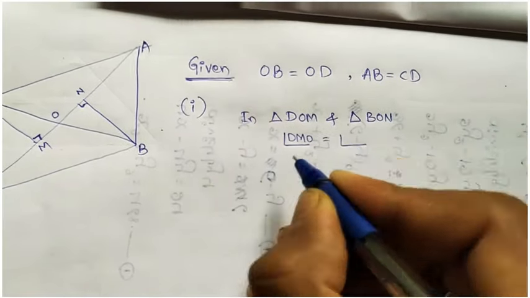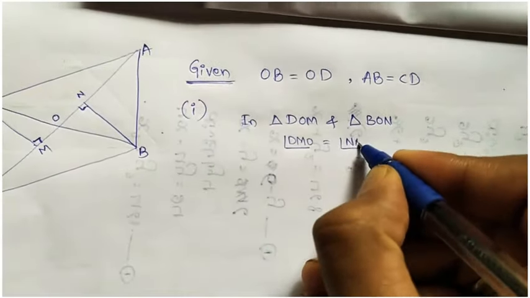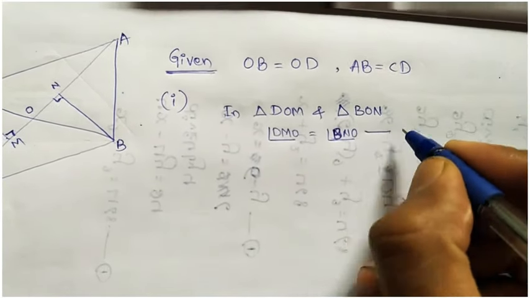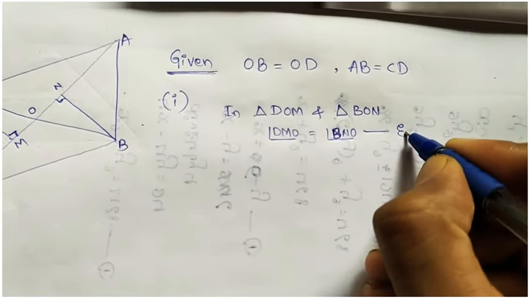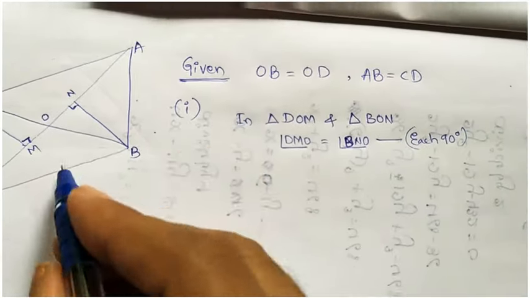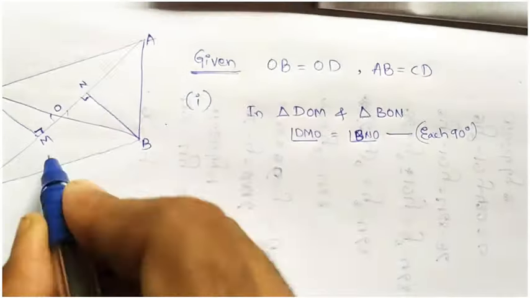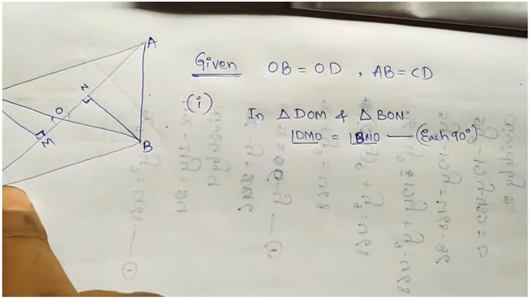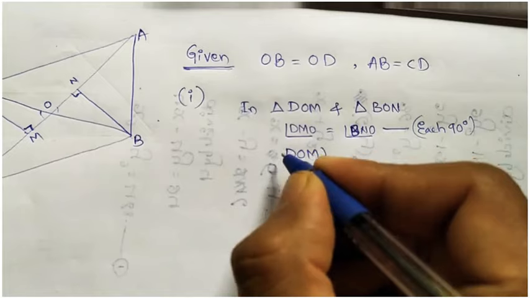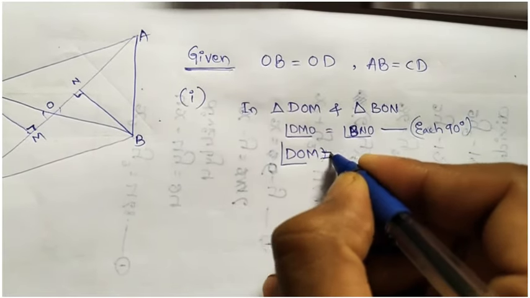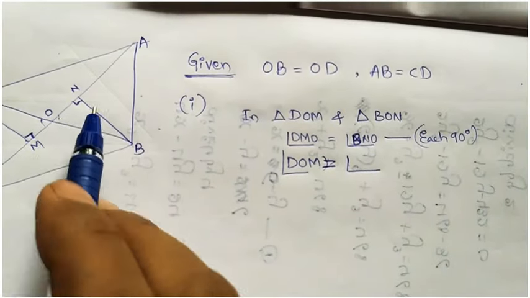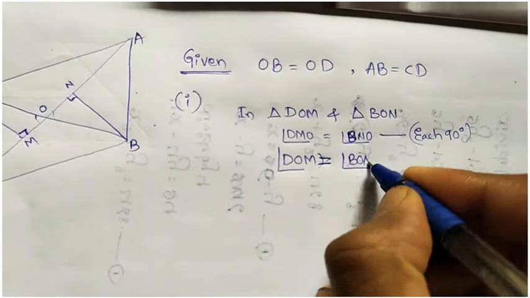Angle DMO equal to angle BNO, each 90 degree. Next, the vertically opposite angles, angle DOM is equal to angle BON.